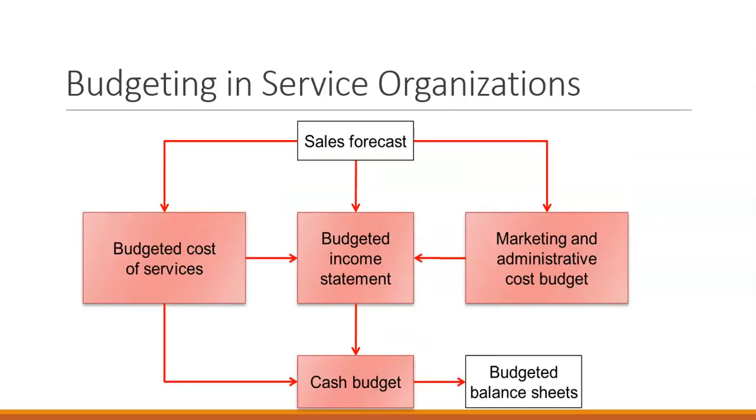And for a service organization, we have our budgeted cost of services as our plan. This is because as we're selling a service, we don't have any inventory or production. So we would just have labor costs or the cost of performing those services.